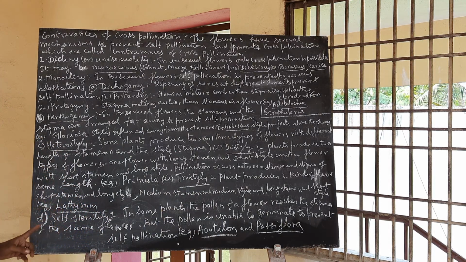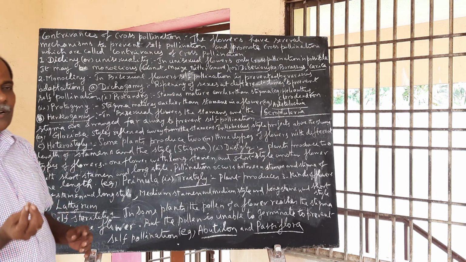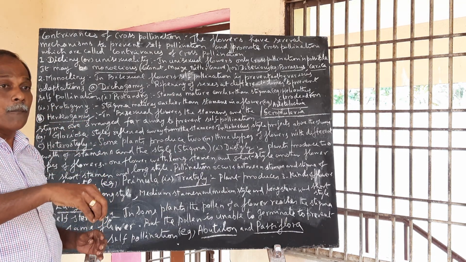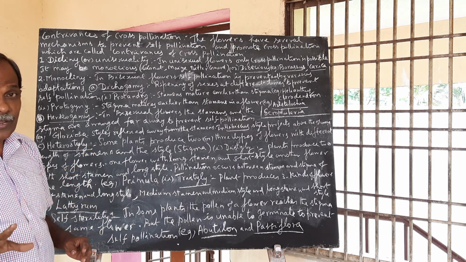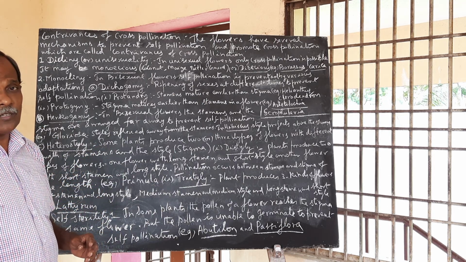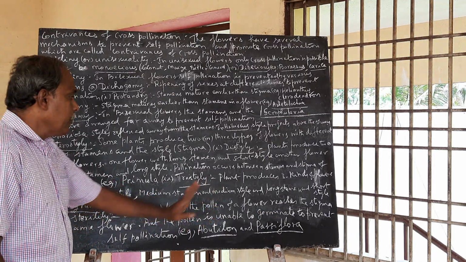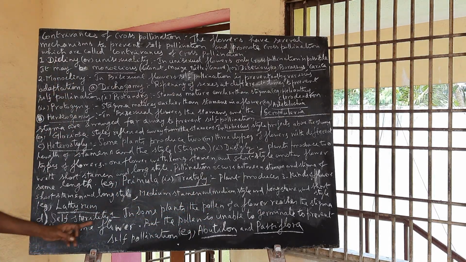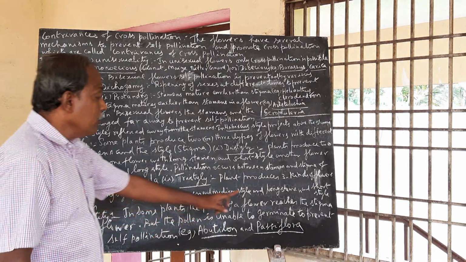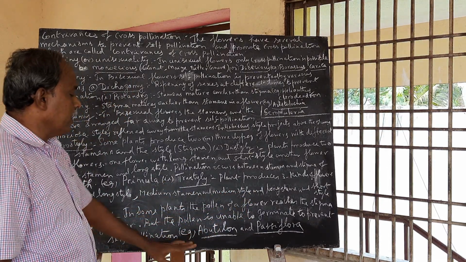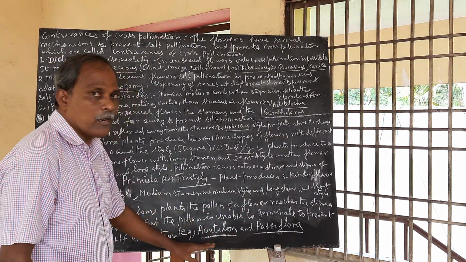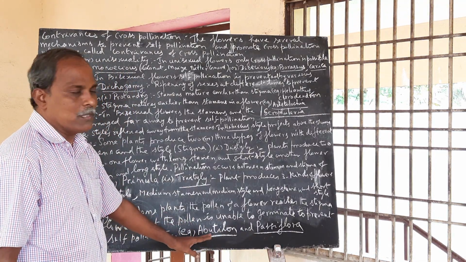Example, Lythrum. Self-sterility. Self-sterility means that when pollen grains get deposited onto the stigma of the same plant, they won't germinate. That's what is called self-sterility. In some plants, the pollen of a flower reaches the stigma of the same flower, but the pollen is unable to germinate, preventing self-pollination. Examples, Abutilon, Passiflora, Malvaceae.